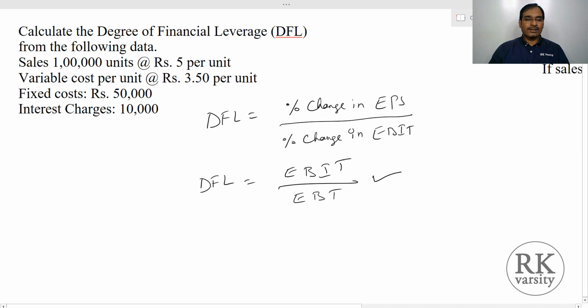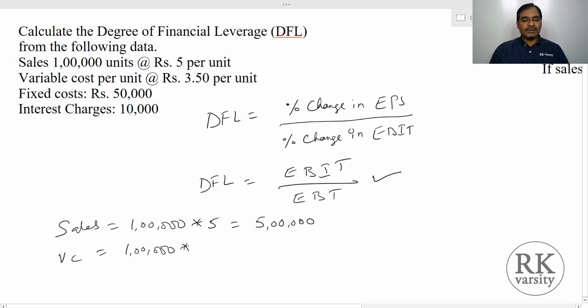Calculate the degree of financial leverage with the following data. Sales 1 lakh units at rupees 5 per unit. So your sales will be number of units sold, 1 lakh, times selling price per unit 5, which equals 5 lakhs. Then variable cost is 1 lakh units times 3.5, which equals 3,50,000, and your fixed cost which remains constant is rupees 50,000.